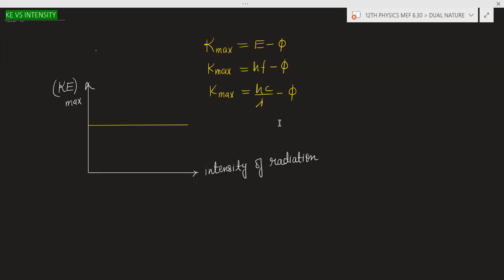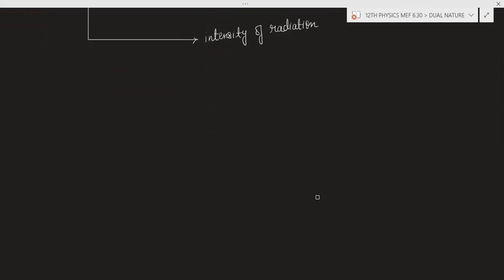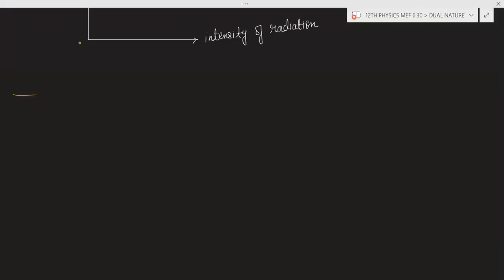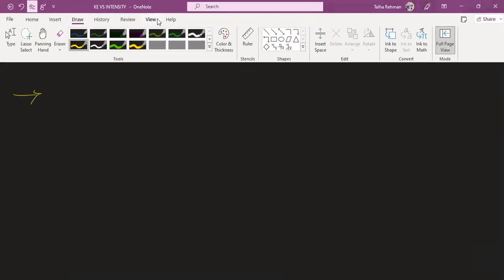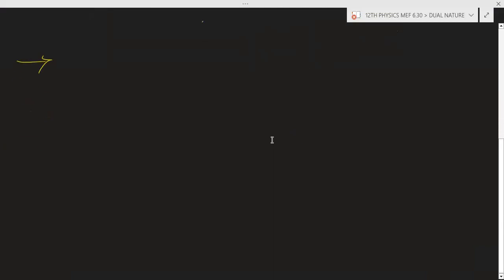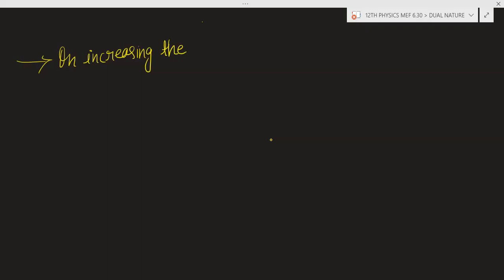So the maximum kinetic energy of the electron will not change if you increase the intensity of the radiation. So we can write here: on increasing the intensity of radiation.